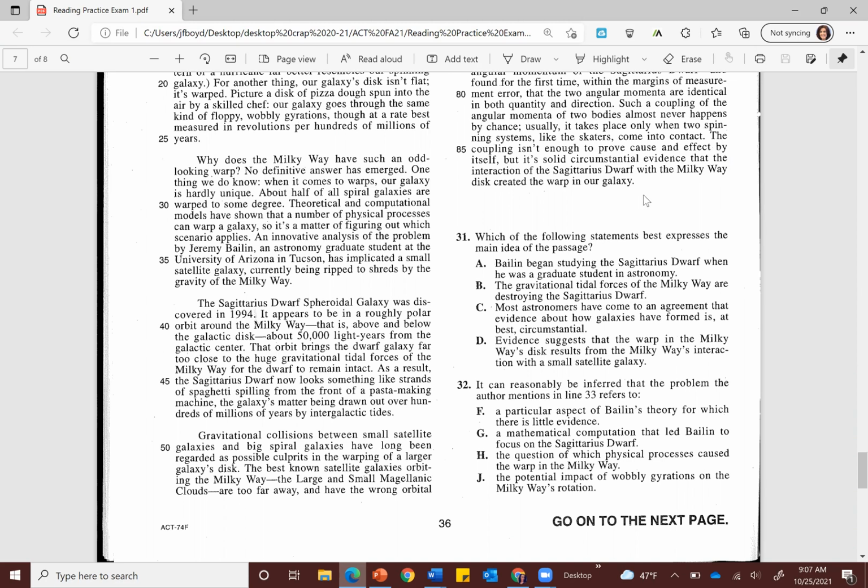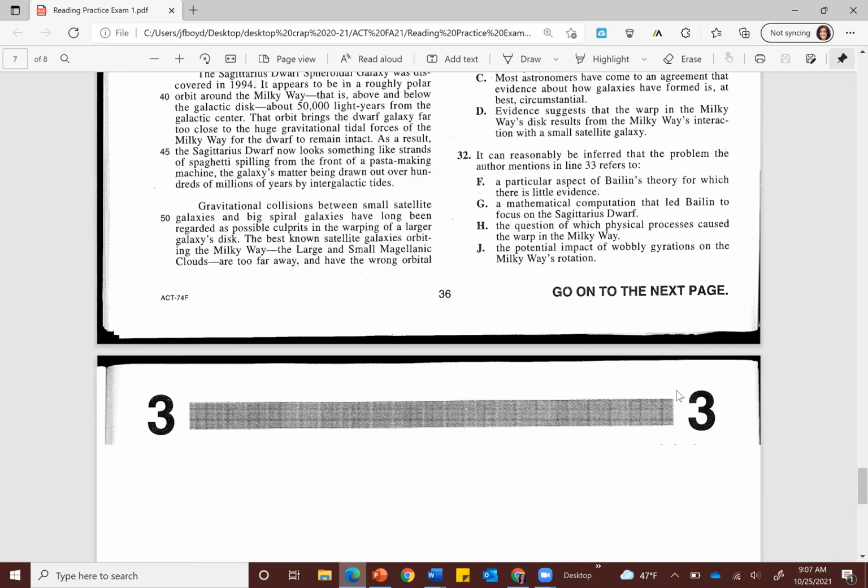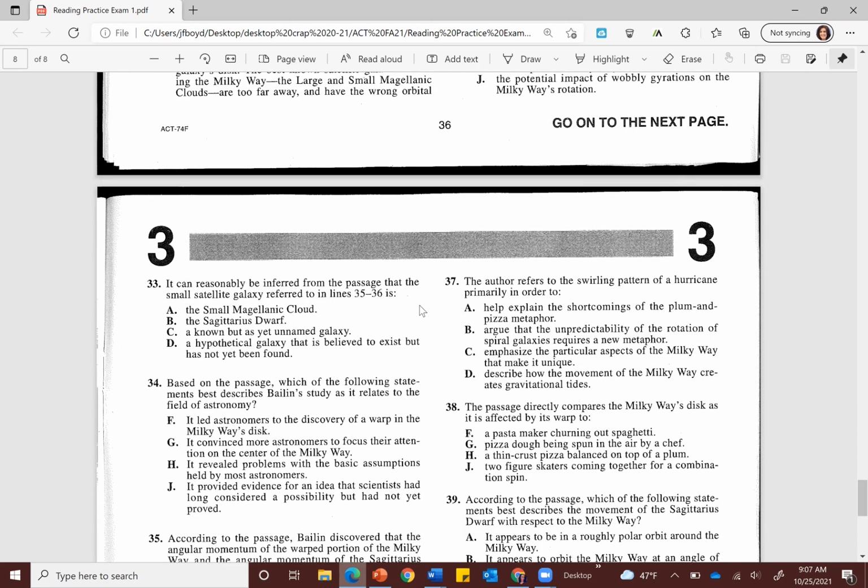Let's see, 31. Which of the following statements best expresses the main idea of the passage? It can reasonably be inferred from the problem that the author mentions in line 33 refers to. It can be inferred from the passage that the small satellite galaxy referred to is. Based on the passage, which of the following statements best describes Baylin's study as it relates to the field of astronomy? So we're going to learn who this person is.